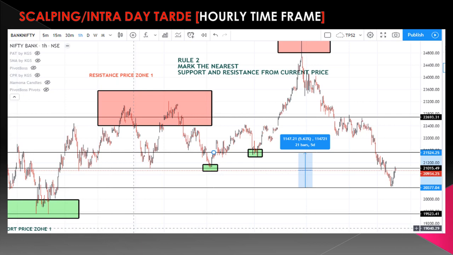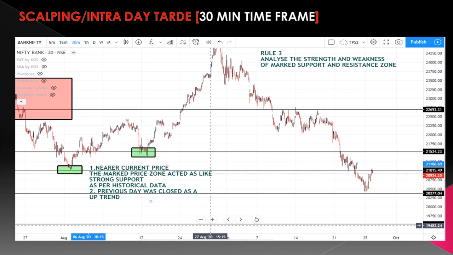Next, rule number 3. What is rule number 3? Analyze the strength and weakness of the marked support and resistance zone. Already we marked the nearest support and resistance zone from the current price. Okay. Now we have to analyze whether this marked resistance and support zone has strength or weakness.